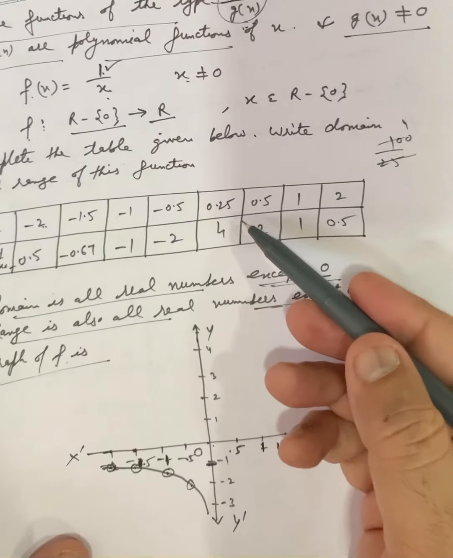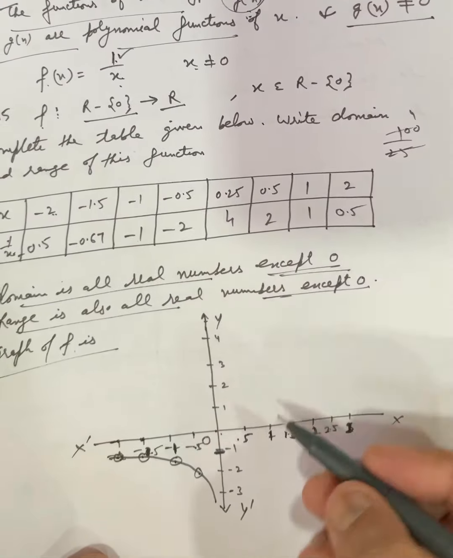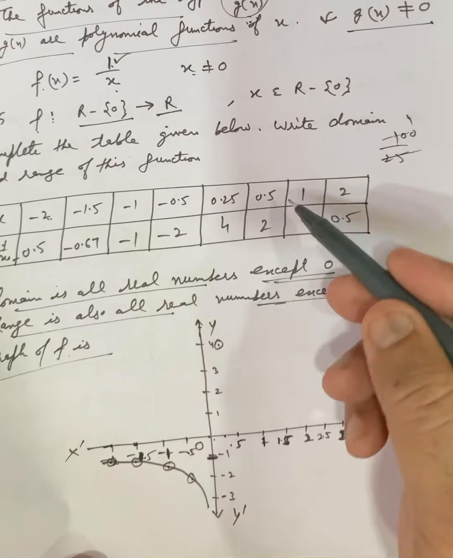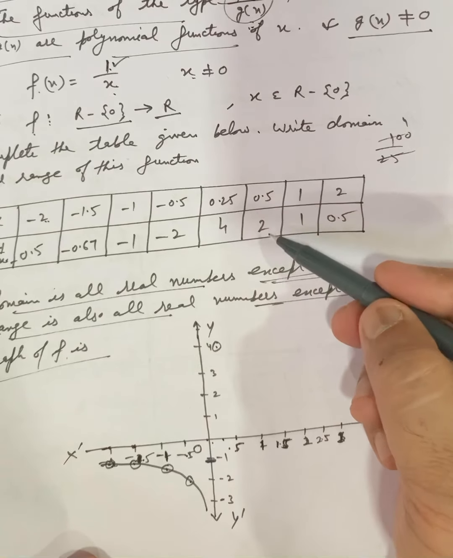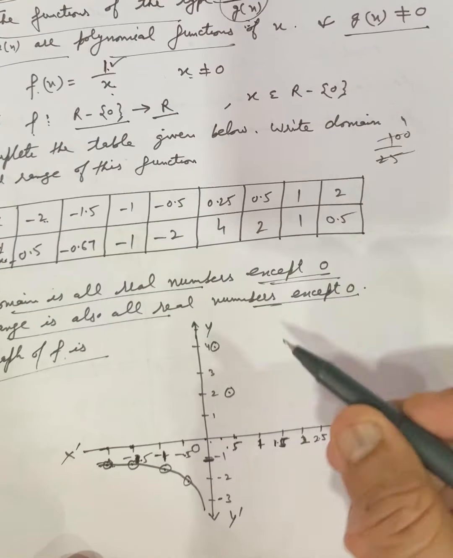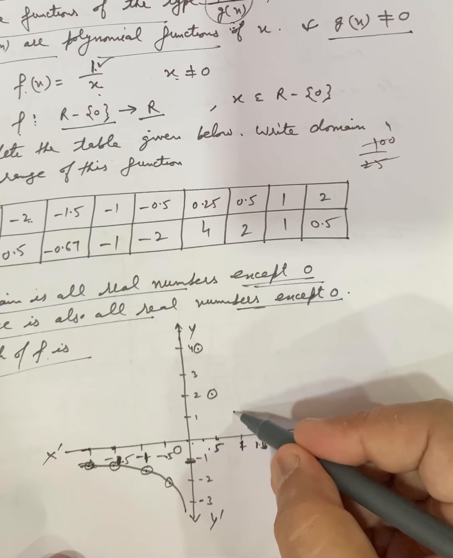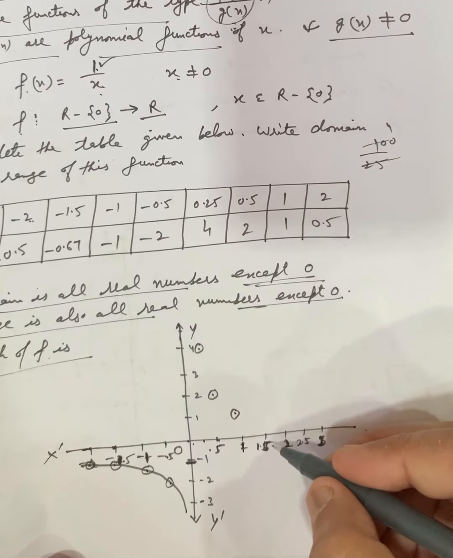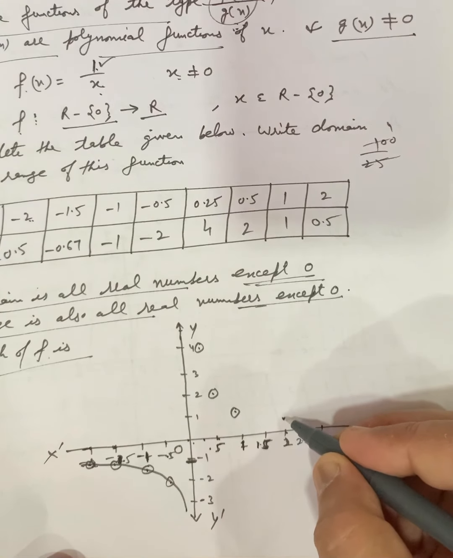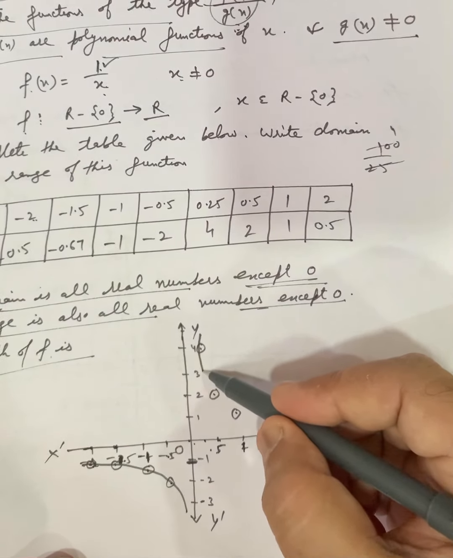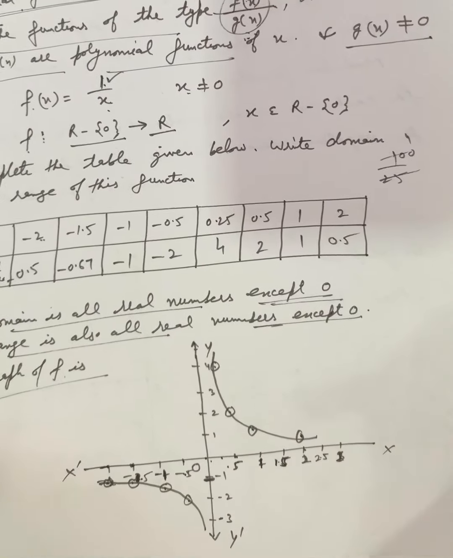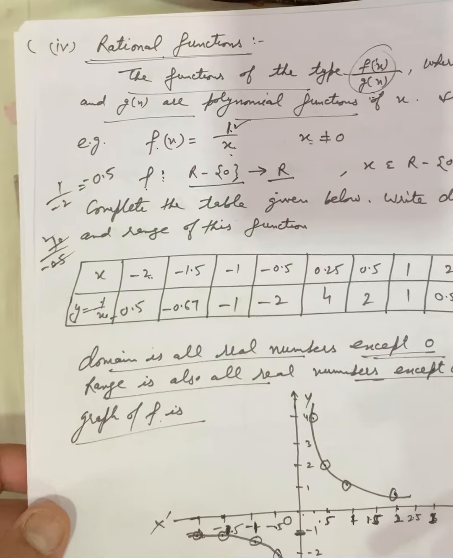Similarly upwards, for positive, minus 2.5 here, its value is 4. 0.5 here 2, 1 1, 2, this is 2.5 here, this one same way graph like this. Two separate curves for this rational functions.